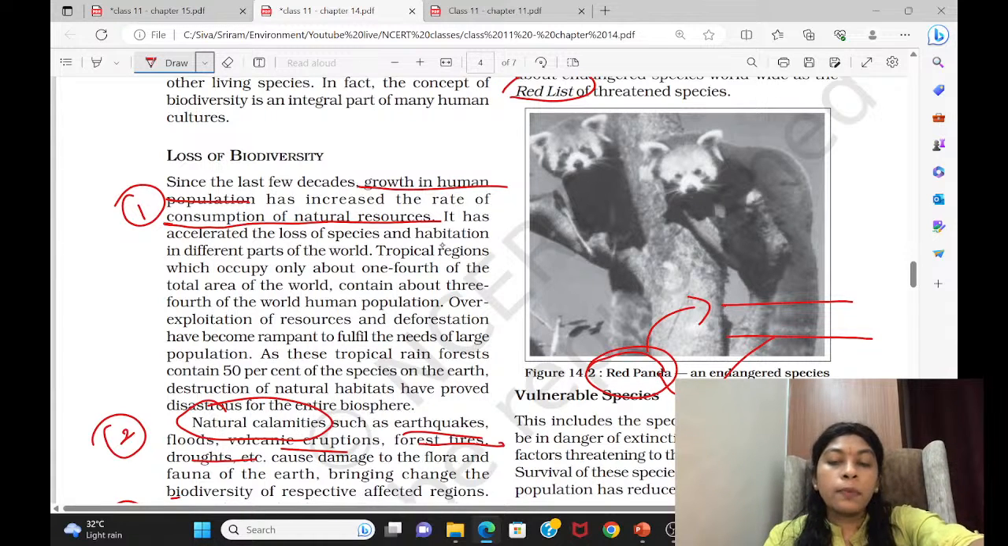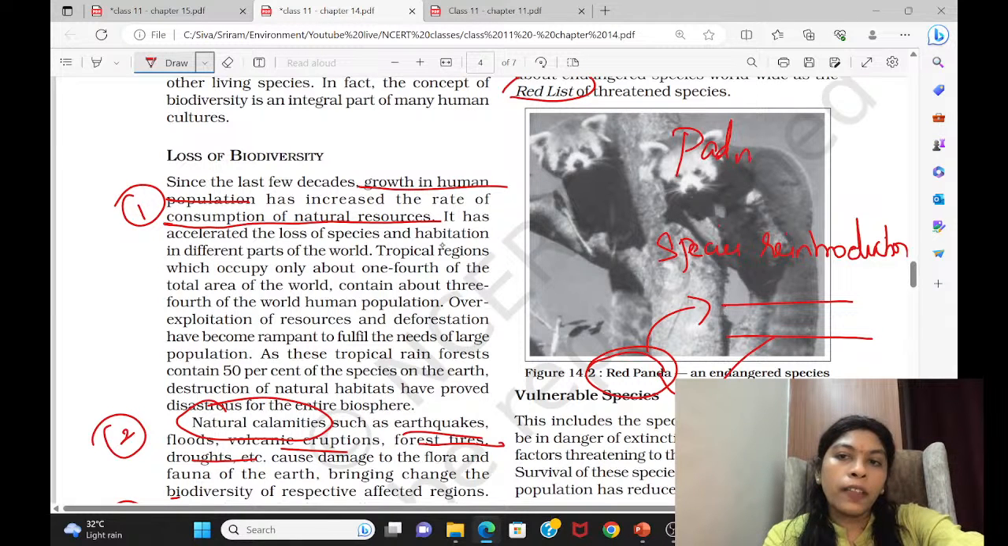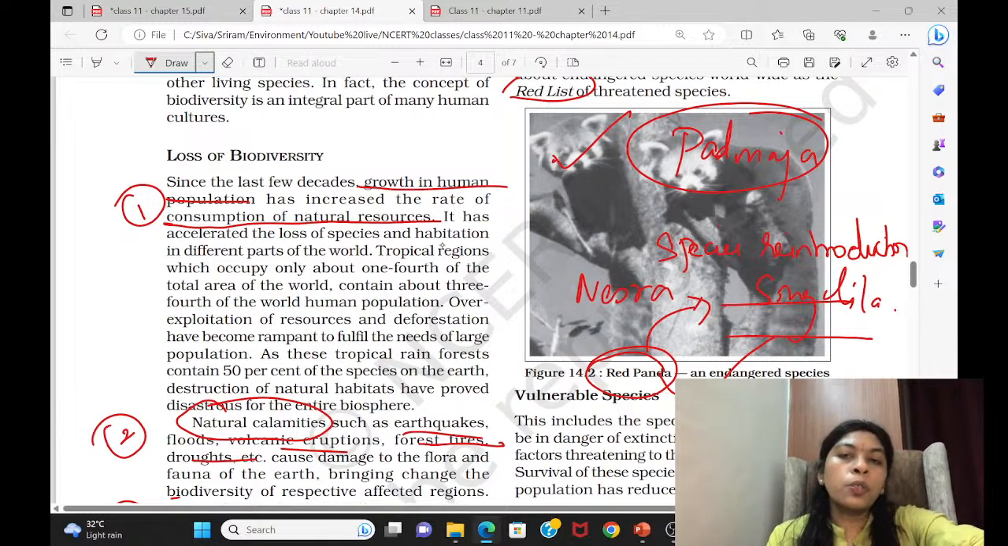Then, a species reintroduction program of the red panda was conducted very recently. That means they bring this animal into captivity and breed it. For example, the Padmaja National Park in West Bengal is doing that. They are responsible for breeding the red panda and releasing it into the wild. So when you go to West Bengal, to the Neora Valley National Park and the Singalila National Park, you can find these animals. There are two species.